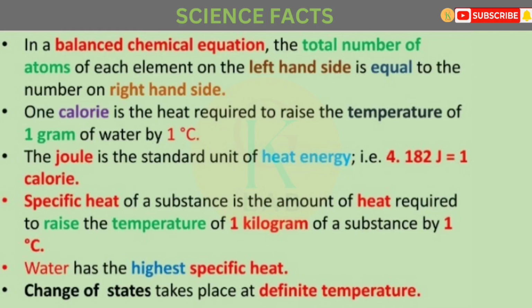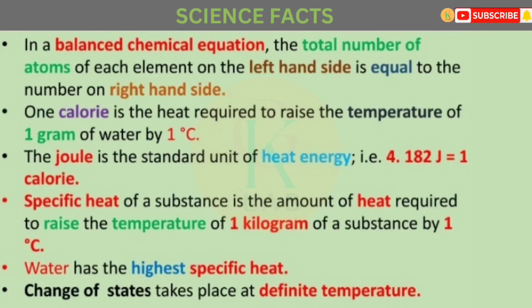1 calorie is the heat required to raise the temperature of 1 gram of water by 1 degree centigrade. The joule is the standard unit of heat energy. 4.182 joules equal 1 calorie. Specific heat of a substance is the amount of heat required to raise the temperature of 1 kilogram of a substance by 1 degree centigrade. Water has the highest specific heat.